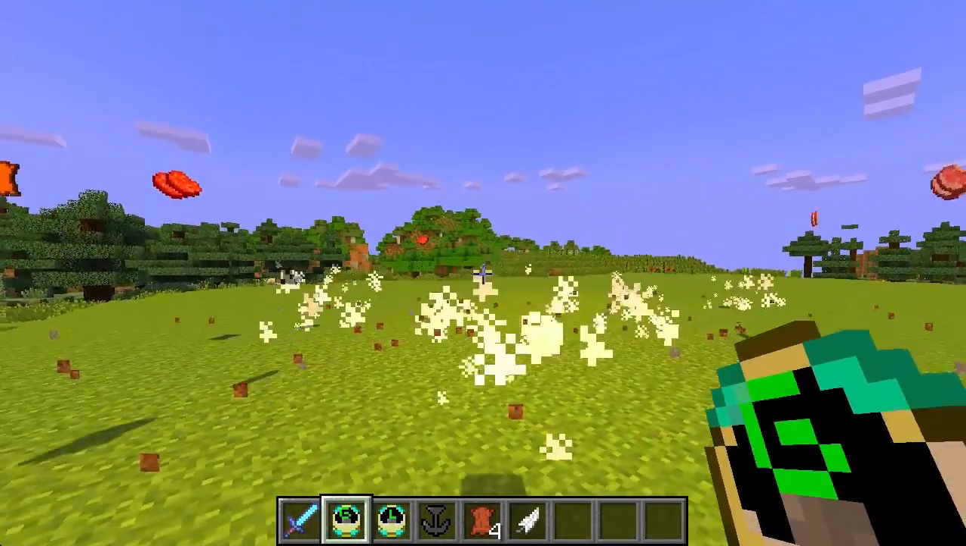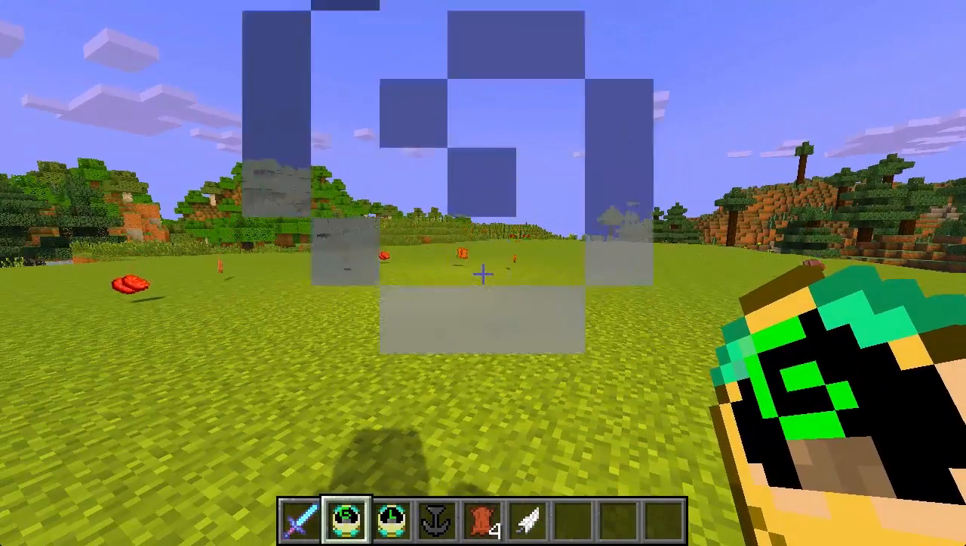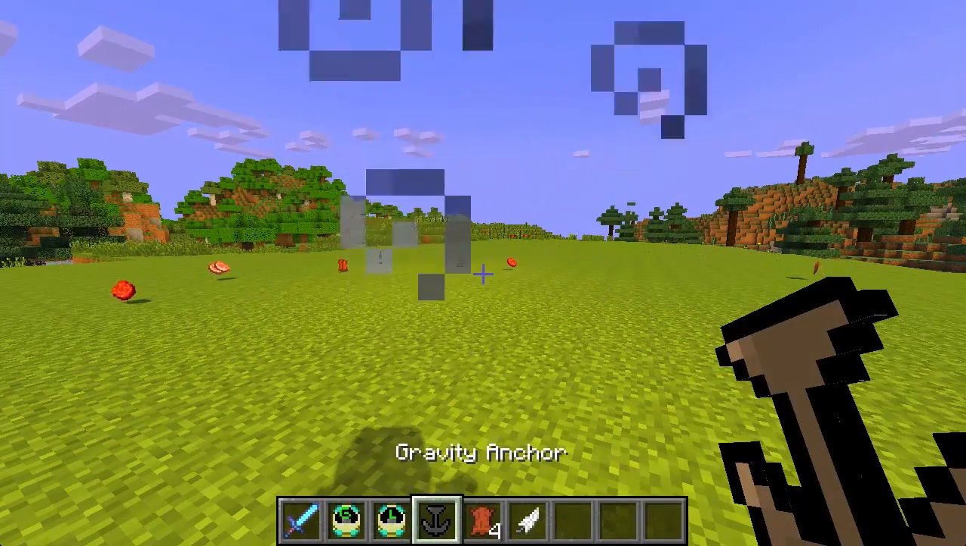Oh my god, that was brutal. That was absolutely brutal. So that is the gravity anchor.